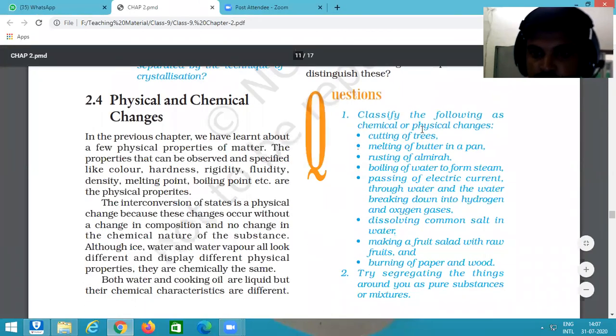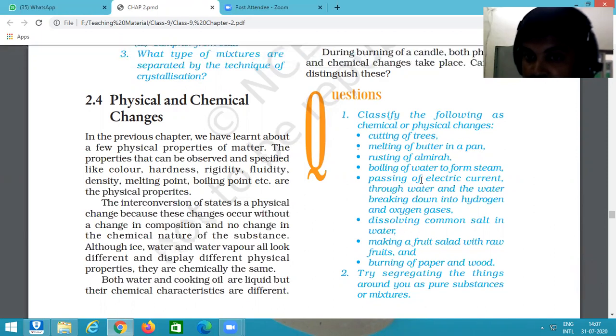Here are some examples also. Cutting of trees is an example of physical change. We classify the changes, which one is chemical change or which one is physical change. So cutting a tree is a physical change, because after cutting, obviously we cannot get back the tree from the cut pieces, but the pieces of the tree do not change their chemical properties.